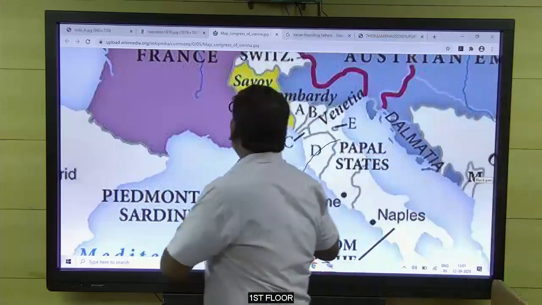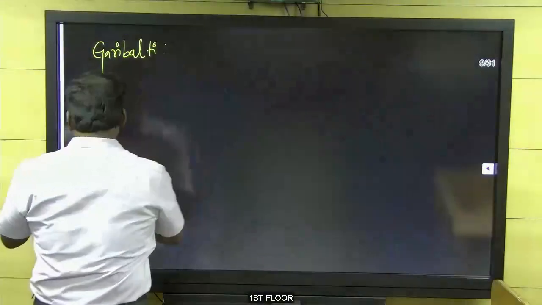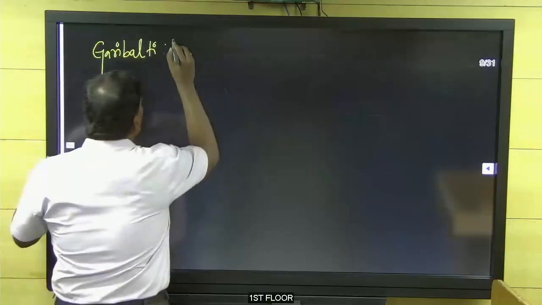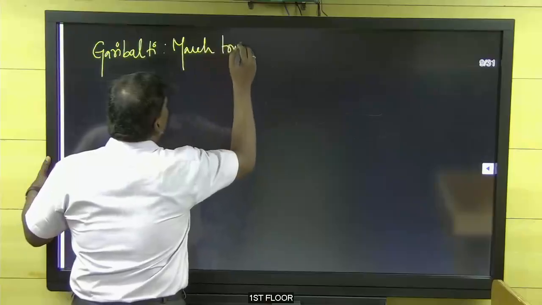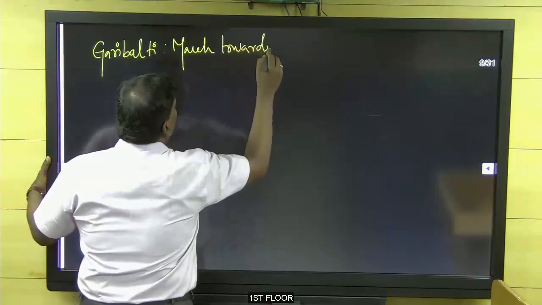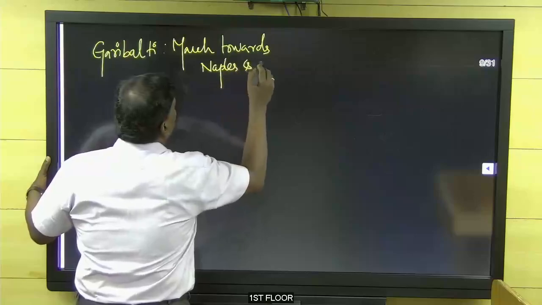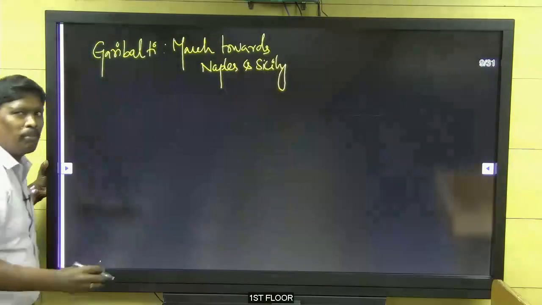That is the March of Garibaldi towards Naples and Sicily. I told you this was the background.